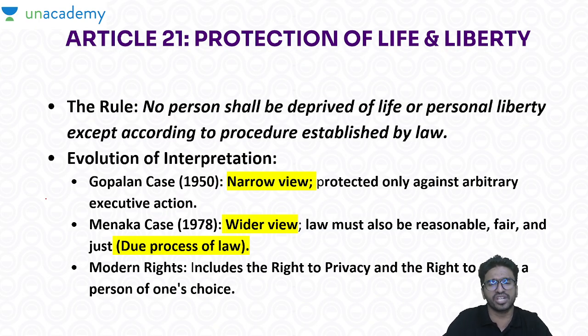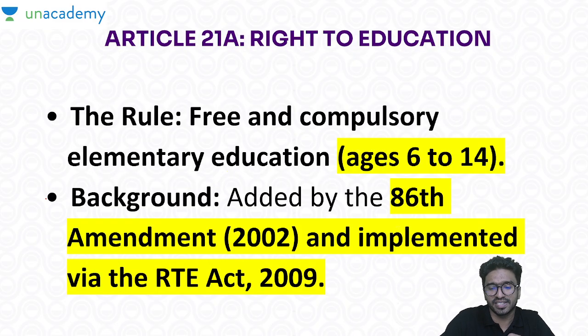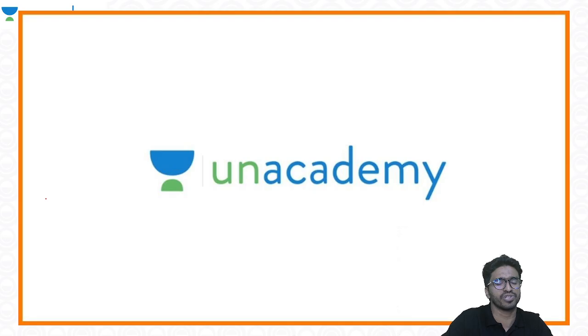Then protection of life and liberty comes under Article 21, and in this, the right to education comes as Article 21A. No person shall be deprived of life or personal liberty except according to procedure established by law. Article 21A, right to education, is for ages 6 to 14, and it's not 6 to 18. Many times you get confused. This was added in the 86th Amendment through the Right to Education Act of 2009.